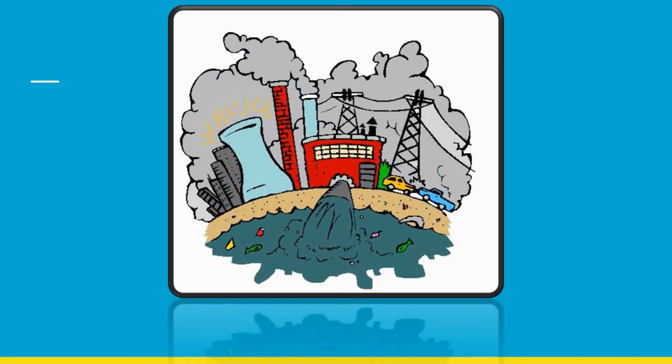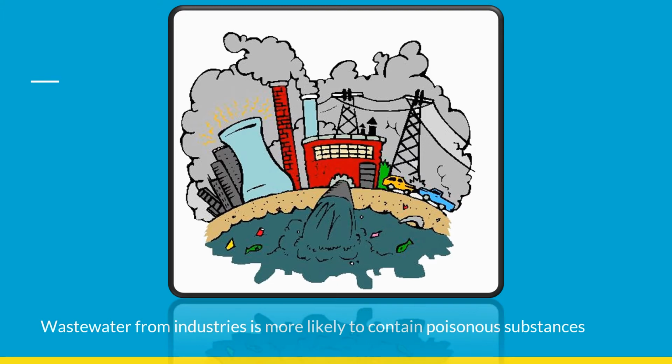Wastewater from industries is more likely to contain poisonous substances. If all this wastewater is let into water bodies as it is, the water bodies become polluted and dangerous. Such water cannot be used for drinking purposes or any other purposes. Because such water has many poisonous substances dissolved in it, it is harmful for living beings, so we cannot use that kind of water.